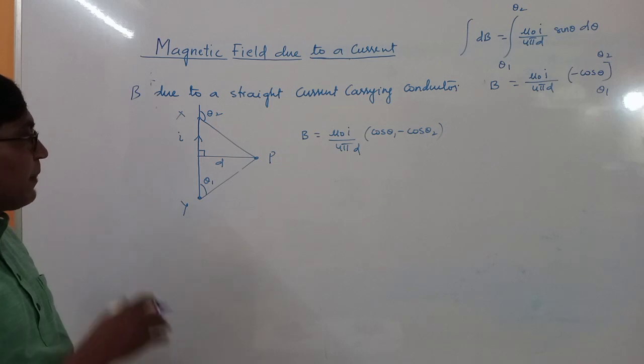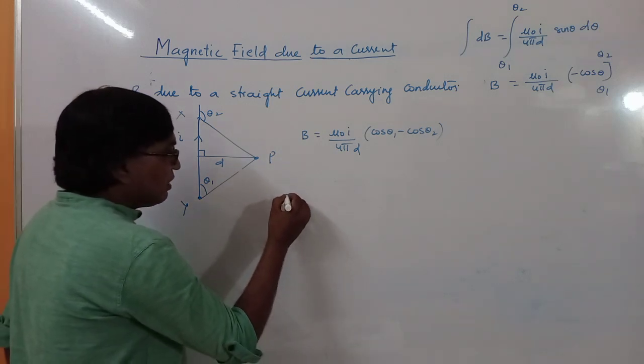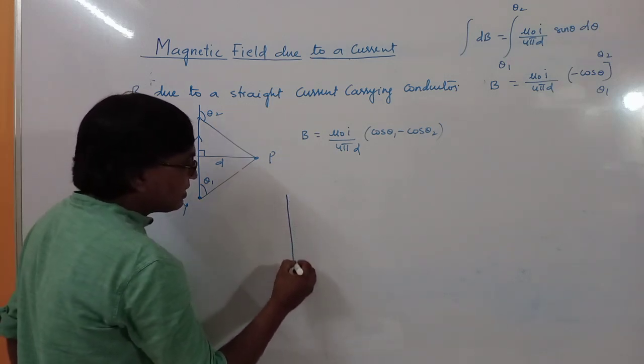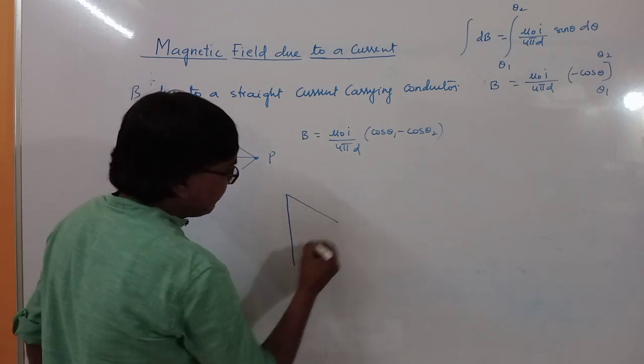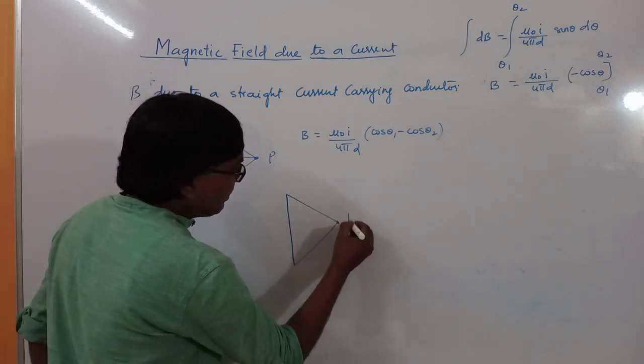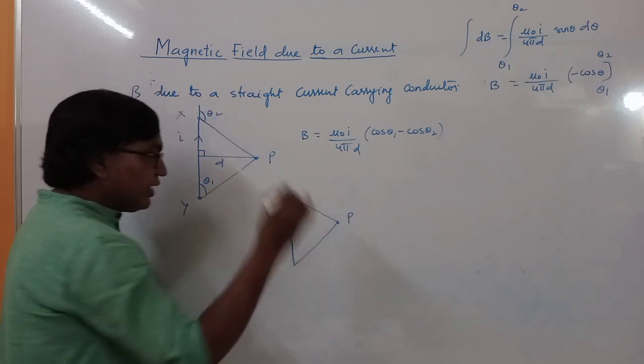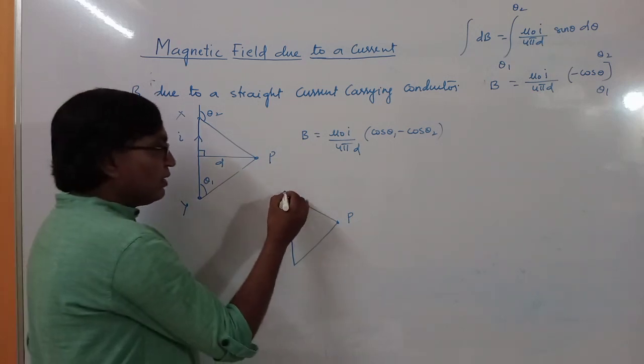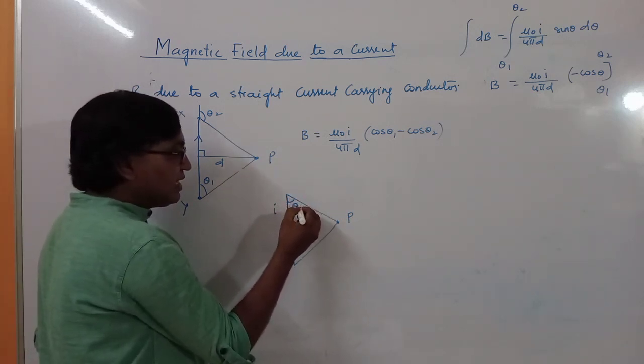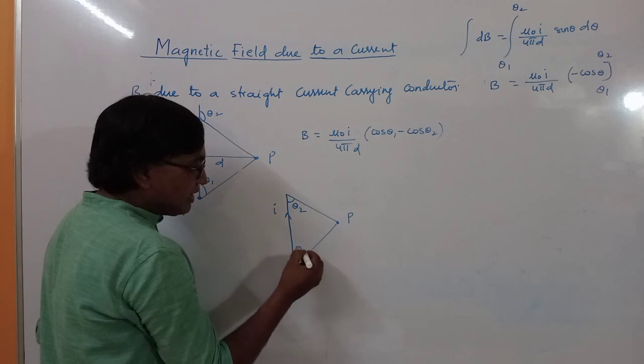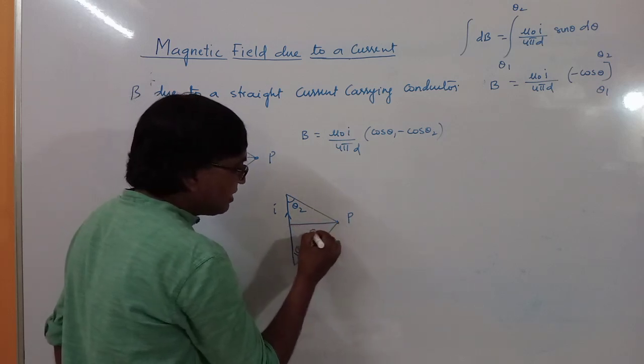Whatever you want, you consider that. Now case 2, the second case, this is point P, current is flowing in this direction. I am considering this as theta 2, this as theta 1, and this is distance d.